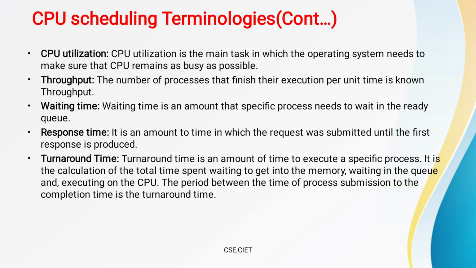The sum of all these is called turnaround time, the period from process submission to completion time. These are the different terminologies you must remember before going to discuss the CPU scheduling algorithms.